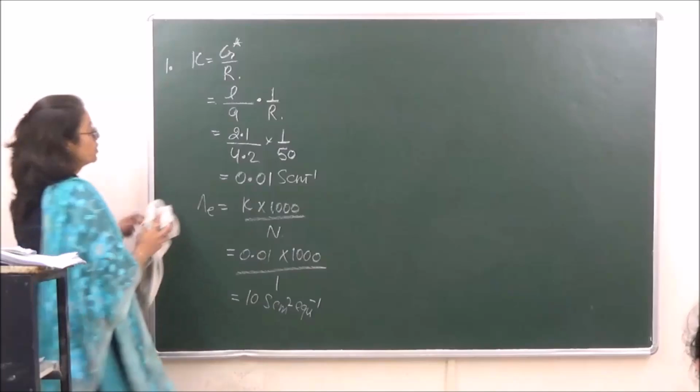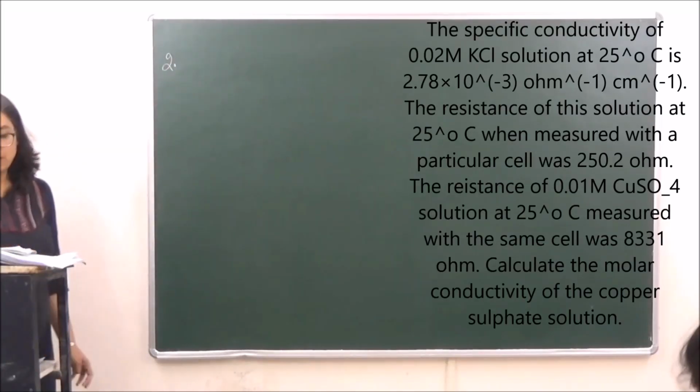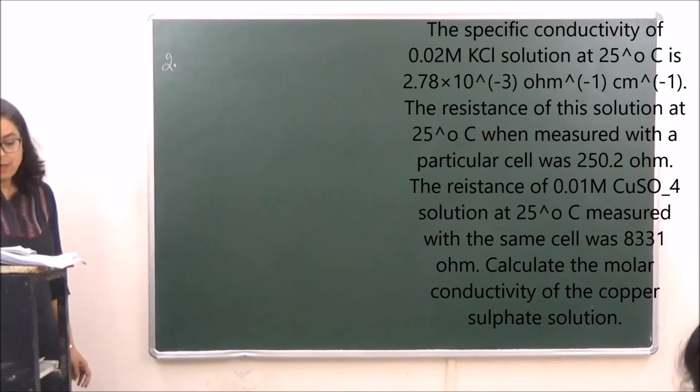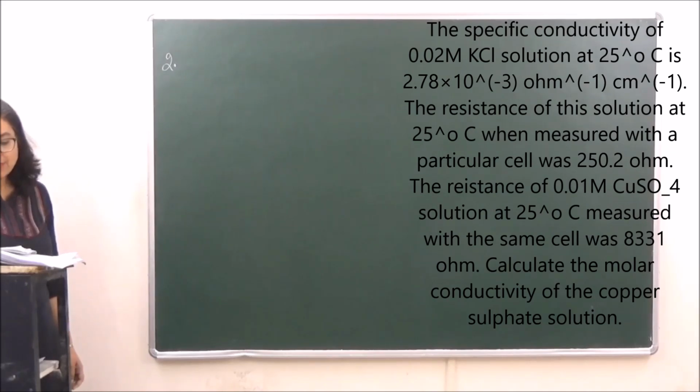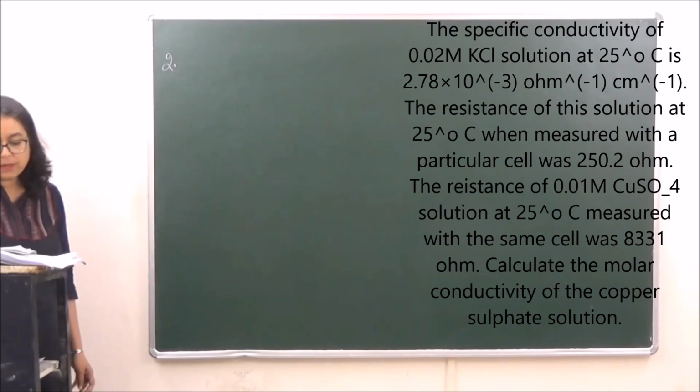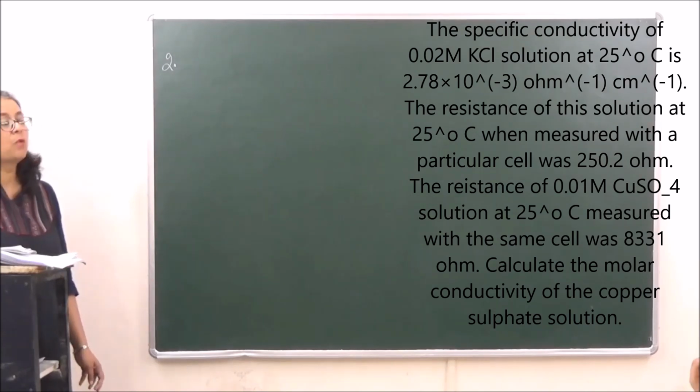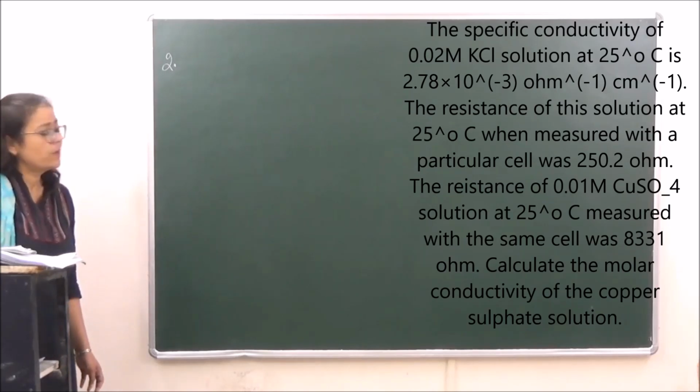Let's go to question number 2. Question number 2 is: the specific conductivity of 0.02 molar KCl solution at 25 degree is 2.768 into 10 raised to power minus 3. Kappa is given to us in this question. Molarity is also given. The resistance of this solution at 25 degrees centigrade when measured with a particular cell was 250.2 ohms. This is the resistance given. The resistance of 0.01 molar copper sulfate solution at 25 degrees measured with the same cell was 8331. Calculate the molar conductivity. Now in this case we do the question in 2 steps.